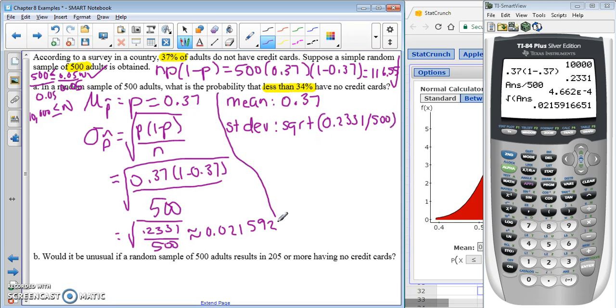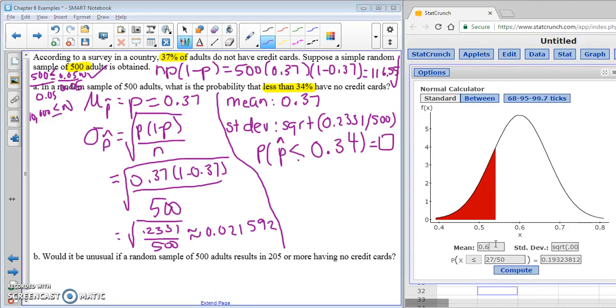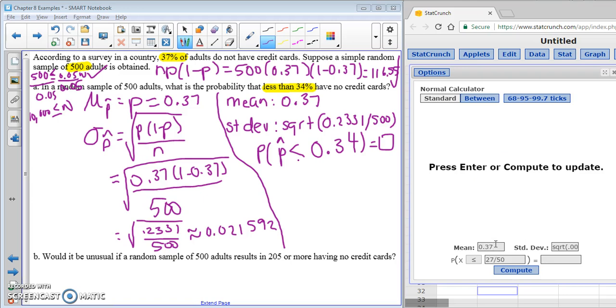We're looking at the probability that p hat is less than 0.34. That's what we're trying to find. So our mean here is 0.37, and our standard deviation is the square root of 0.2331 divided by 500.